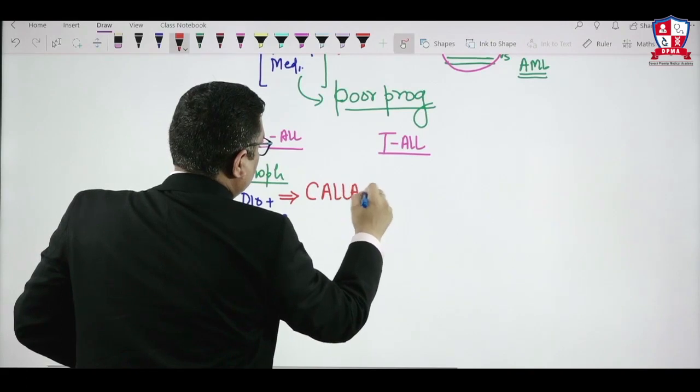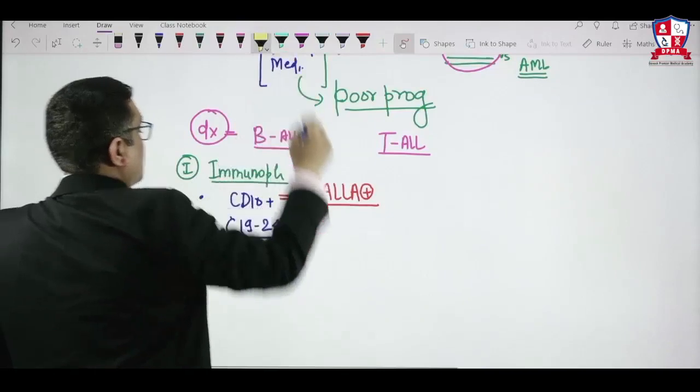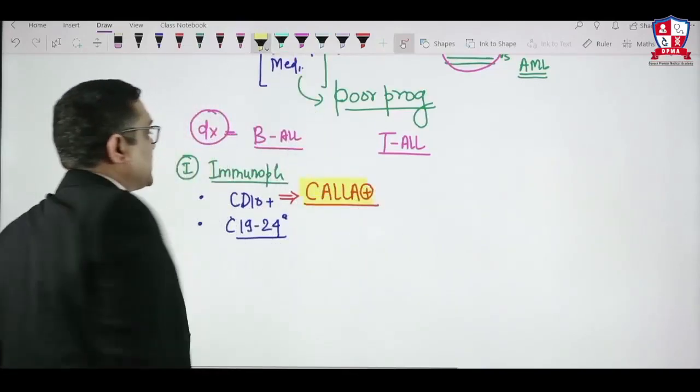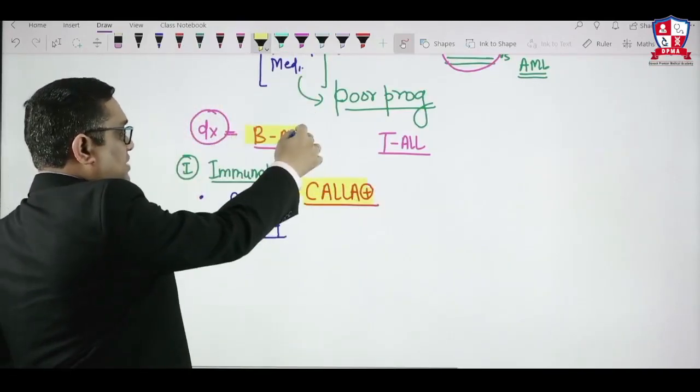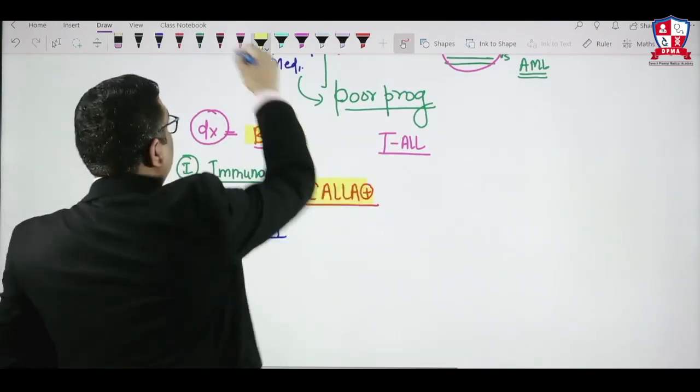CD10 is also known as CALLA. Which tumor is CALLA positive? The examiner asked this question: which of the following tumors is CALLA positive? It is B type of ALL which is CALLA positive. What is the significance of CALLA and what does CALLA stand for?